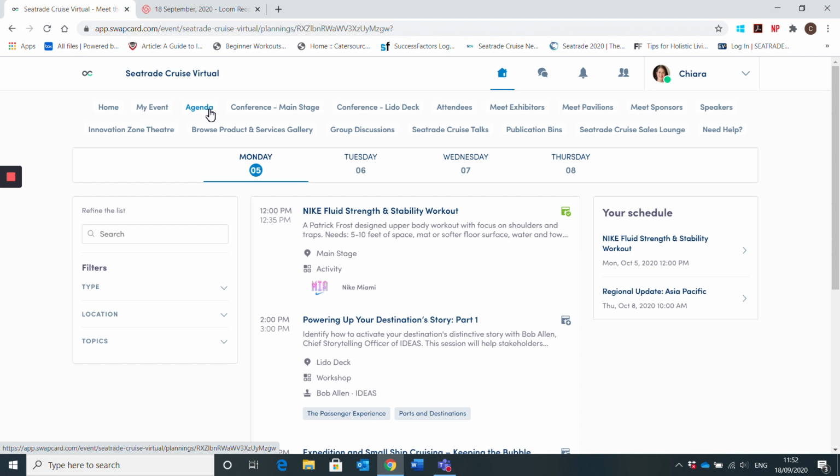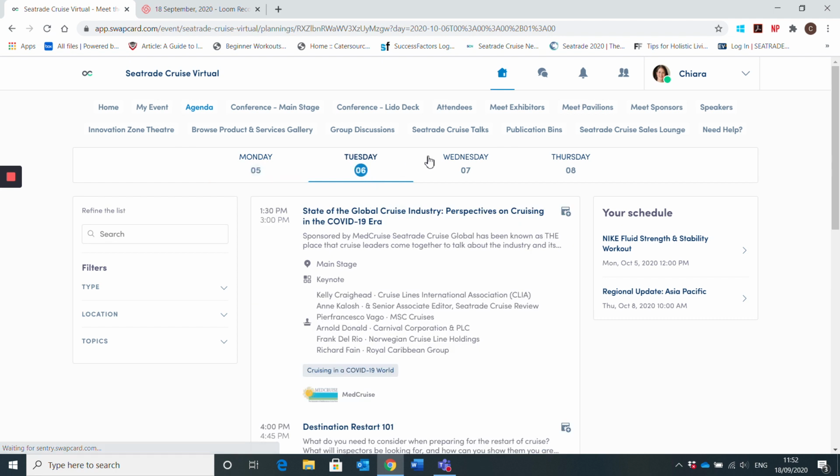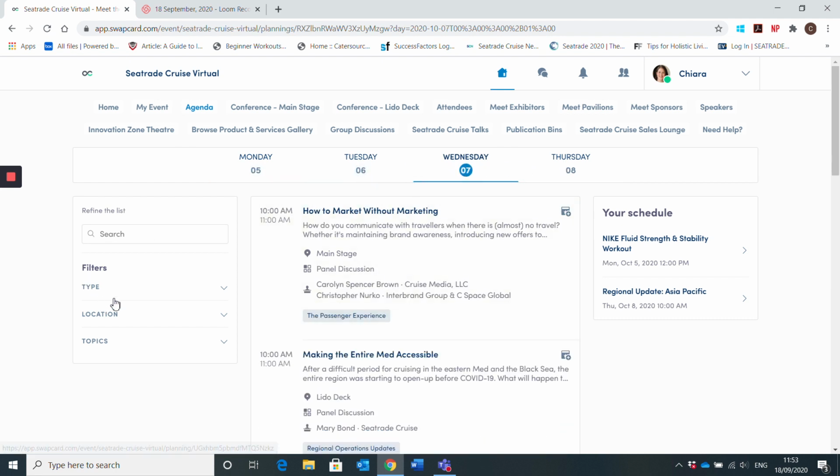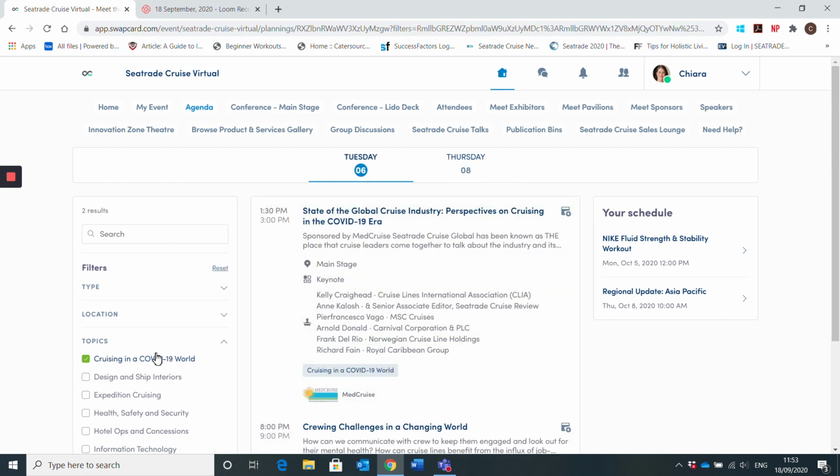We have prepared a 4-day 2-track conference program for you throughout the event. At any point, you can come to this agenda section and see everything that is happening during the week, conference and networking. You can look through day by day. You can filter by the type of session that you want to do or whether it's an activity, and there will be networking things here too. You can also do it by topic. If there's a particular topic that you're more interested in, you can click on that and those things will appear.